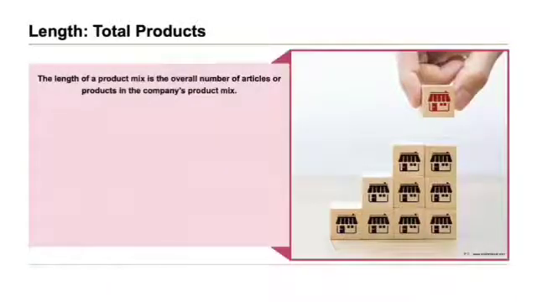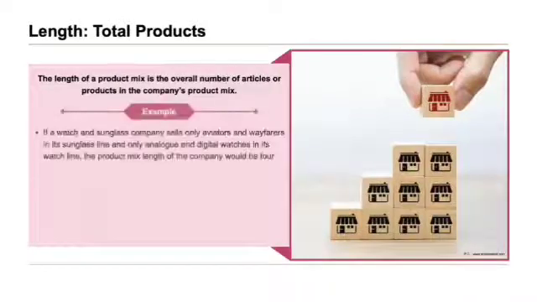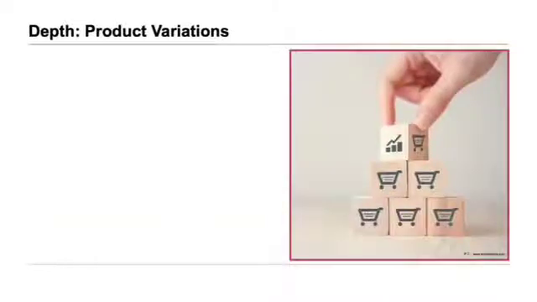The length of a product mix is the overall number of articles or products in the company's product mix. Example, if a watch and sunglass company sells only aviators and wayfarers in its sunglasses line and only analog and digital watches in its watch line, the product mix length of the company would be 4. Moving on, depth, that is the product variation.